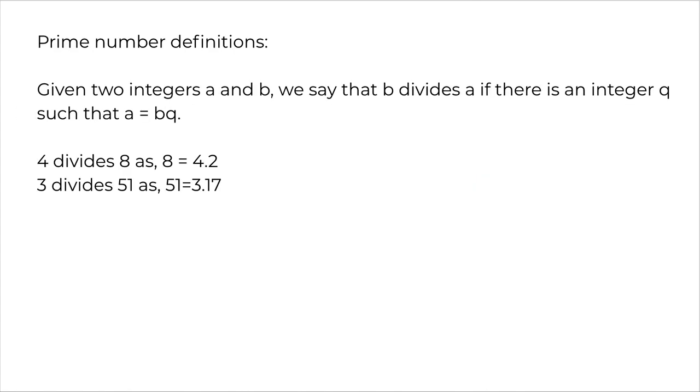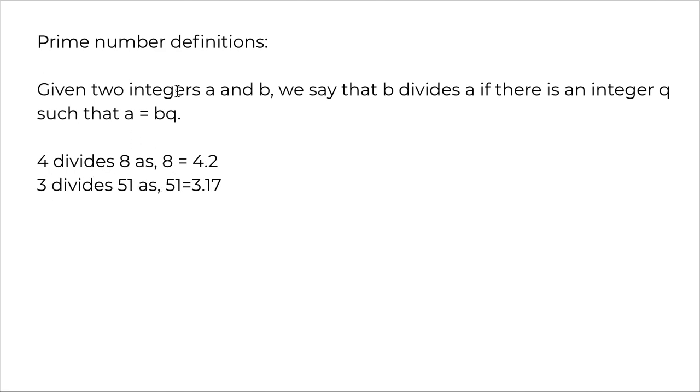Let's look at a couple of prime number definitions for us to solve the next question. If you're given two integers a and b, we say that b divides a if there is an integer q such that a is equal to bq. That is, a is divided by b, leaving a quotient q and no remainder, right? So we know that 4 divides 8, as 8 is equal to 4 times q, where q here is 2. 3 divides 51 as 51 can be written as 3 times 17, right?